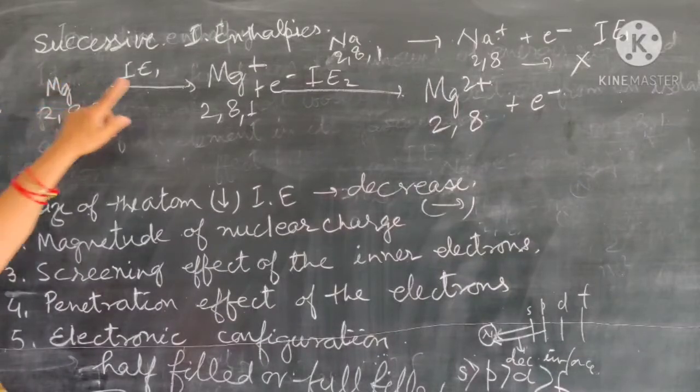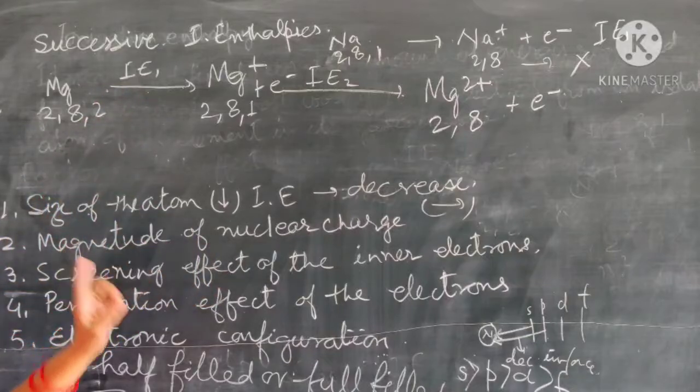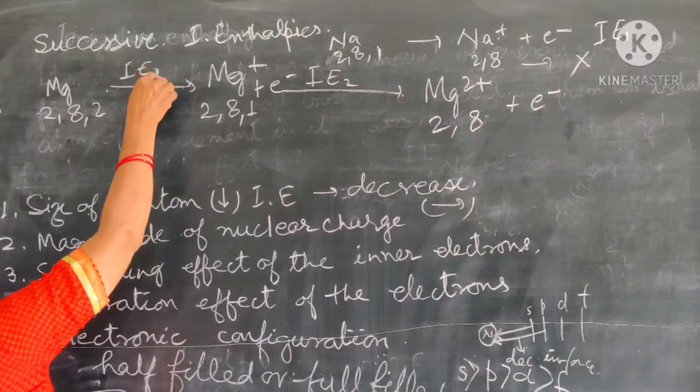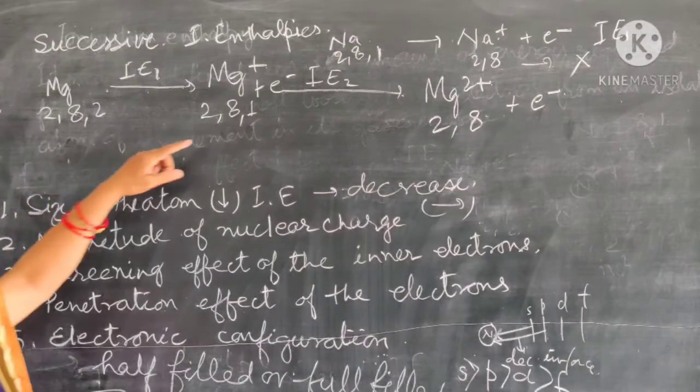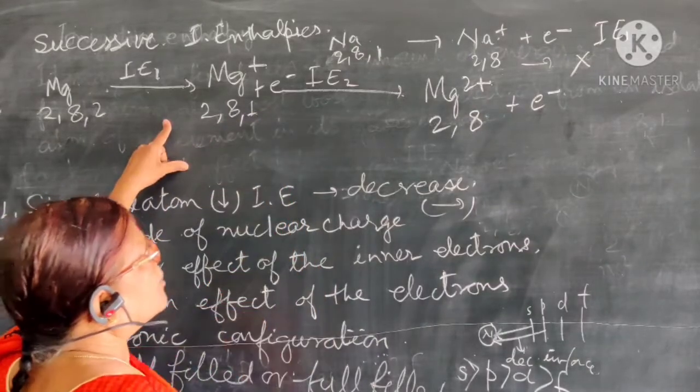These three factors are responsible for the first ionization enthalpy of magnesium, when magnesium is converted into the magnesium ion. So the first ionization enthalpy of magnesium is greater than that of sodium. You can write three points here: size of the atom, effective nuclear charge, and the electronic configuration. Now it has one more electron in the outermost shell, so we can remove this electron also.